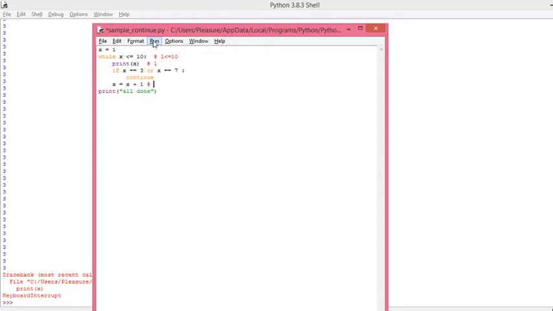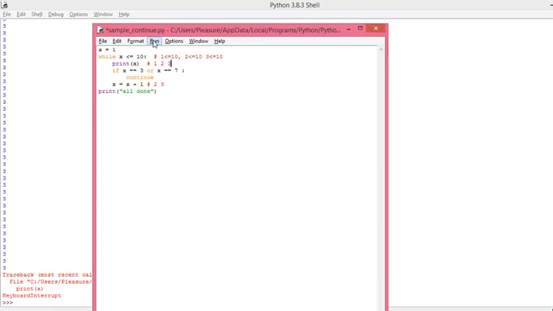So here it comes to 2, then jumps back to the condition. Condition 2 less than or equals to 10, then it prints 2. Then 2 is equals to 3 or 2 is equals to 7, both are false. So it comes to 3, then the next check, 3 less than or equals to 10, the condition is true, so again it prints 3 here.